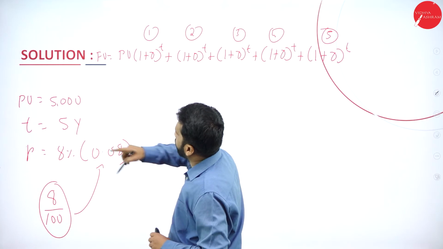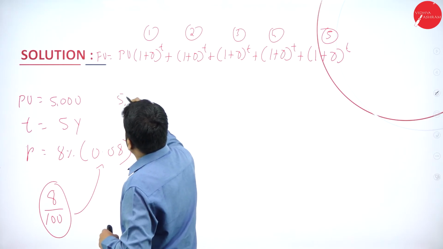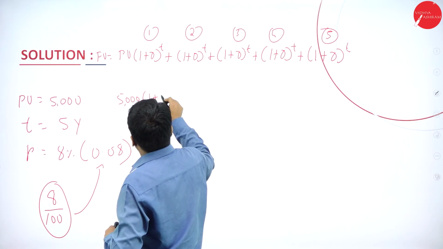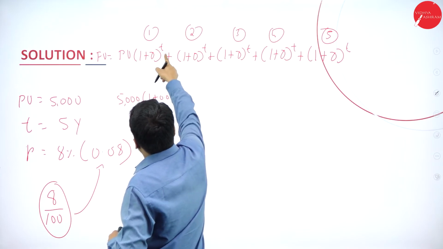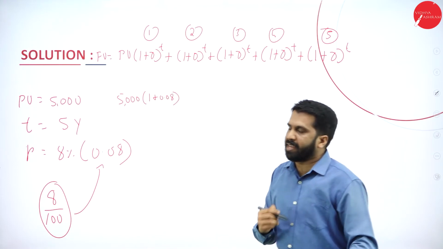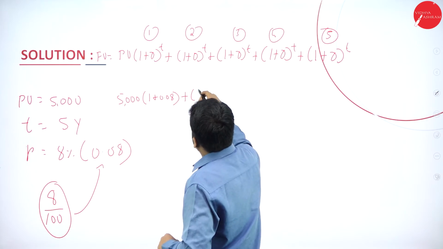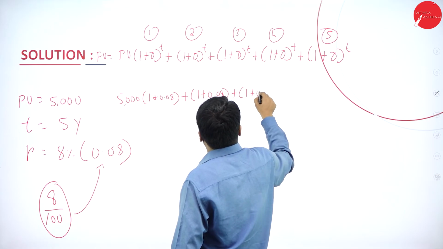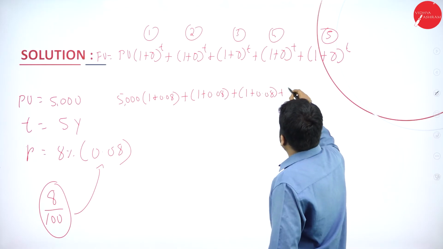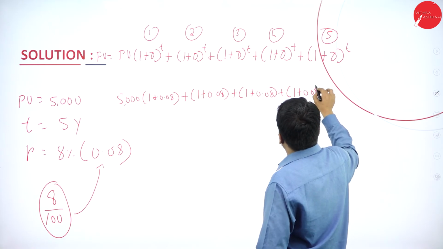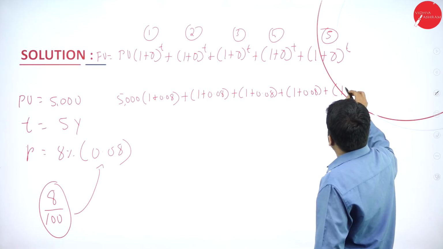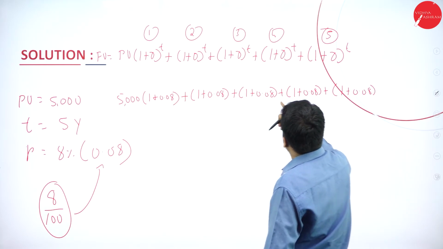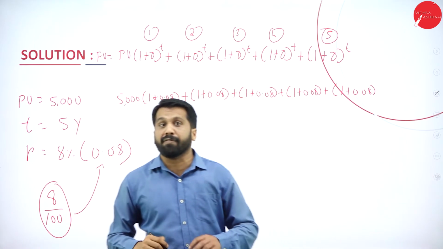Now, we'll simplify this. Your present value is 5,000. The formula is 1 plus 0.08, plus 1 plus 0.08, plus 1 plus 0.08, plus 1 plus 0.08, and so on. How many years have we completed? 1, 2, 3, 4, 5. In total we have written 5 years.